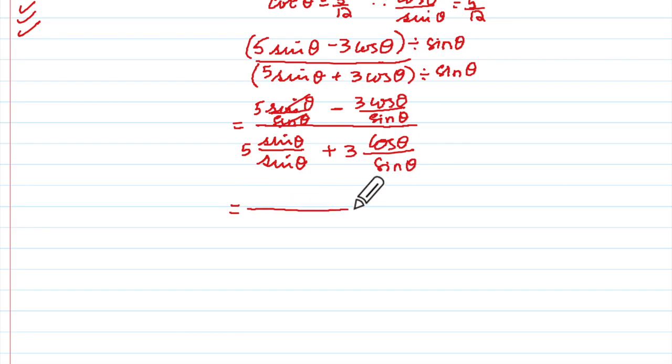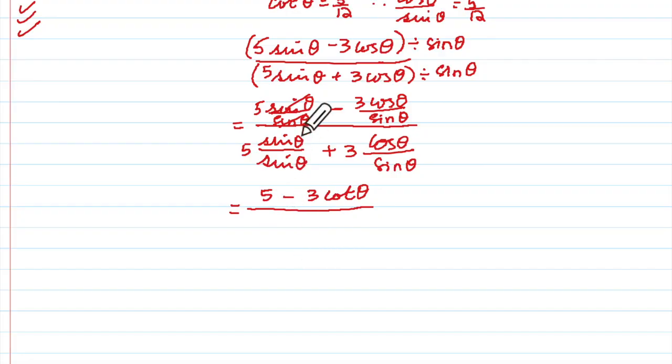Again, make sure that you are drawing this line in line with that. And it will be 5 minus 3 into what it is? 5 by 12. 3 cot theta. I'll have to first mention that it is cot theta.